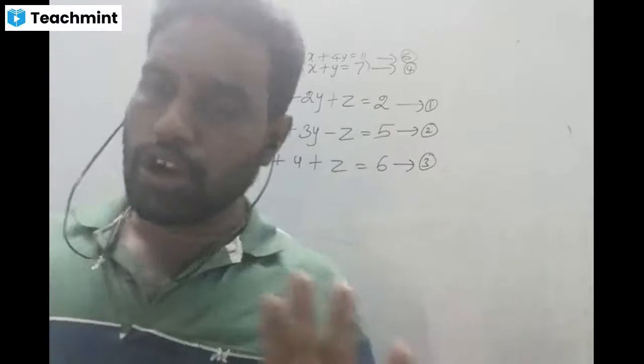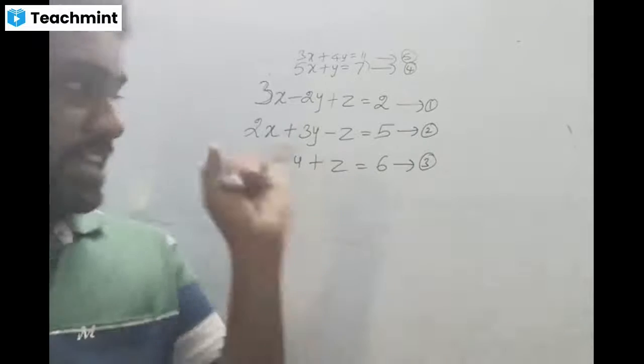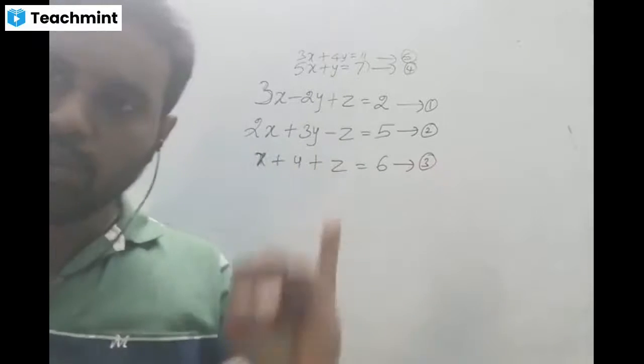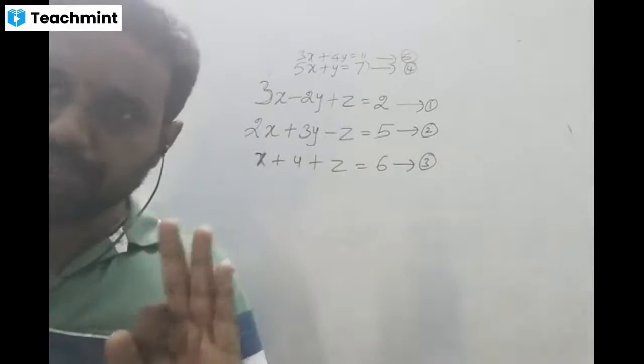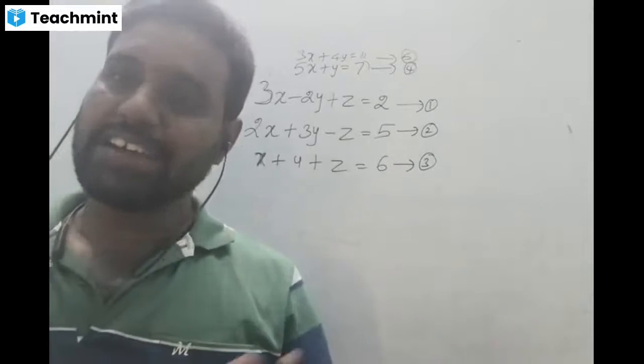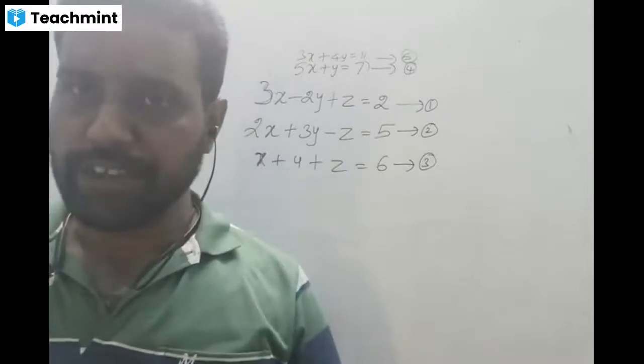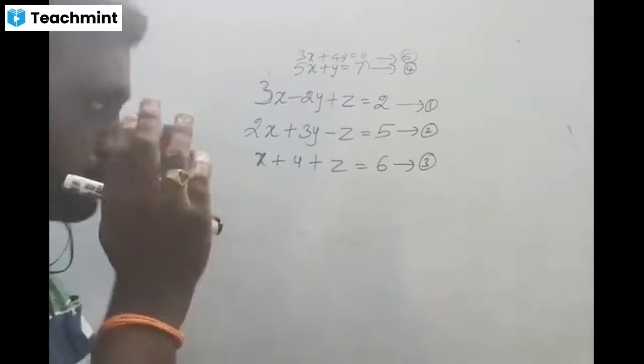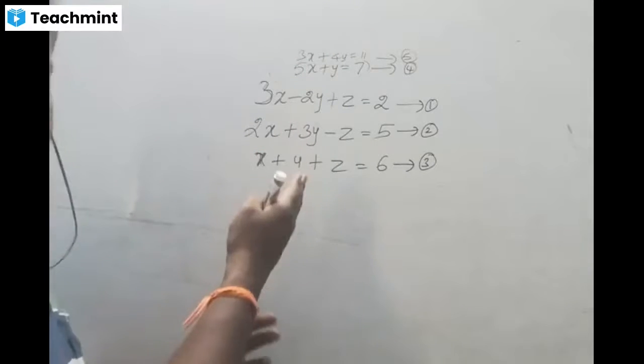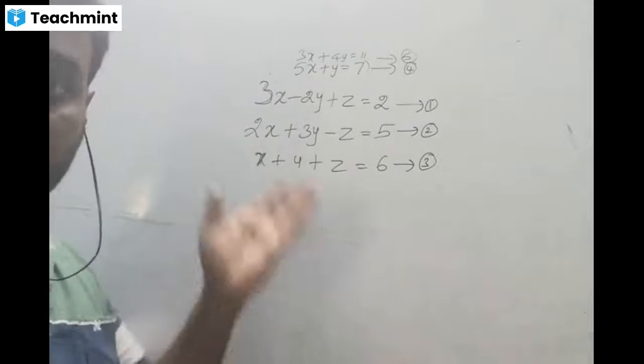Now we got all the values of the given variables: x equal to 1, y equal to 2, z equal to 3. But we have a doubt whether our answer is right or wrong, so we have to verify. How can we verify? Just substitute those three values in the given equations. Any one of the equations, not all the equations.